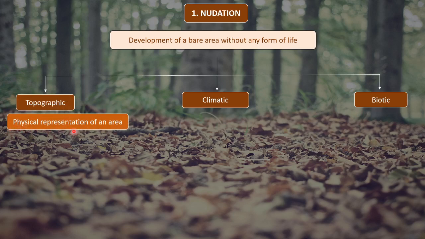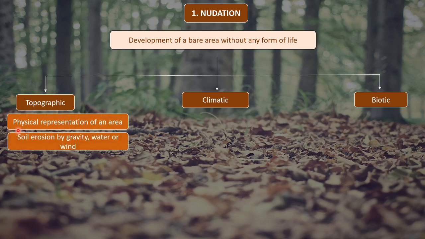It is the physical appearance of an area, that is how an area looks. For example, there are various differences in the physical appearance of an area. It could be mountains, valleys, plains, right? So these are all different kinds of topographies.